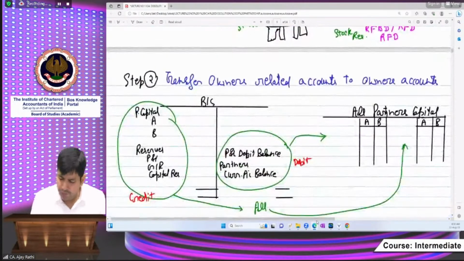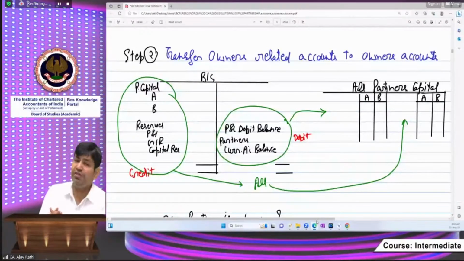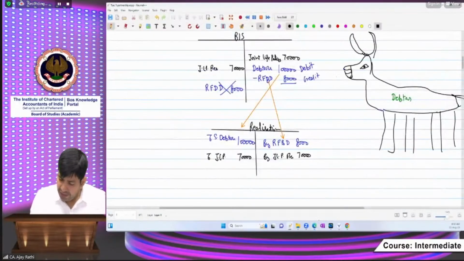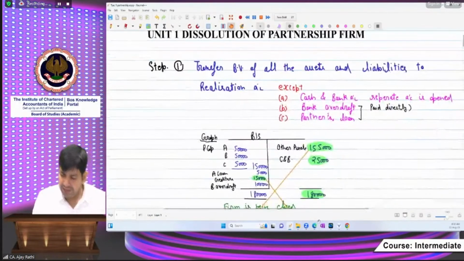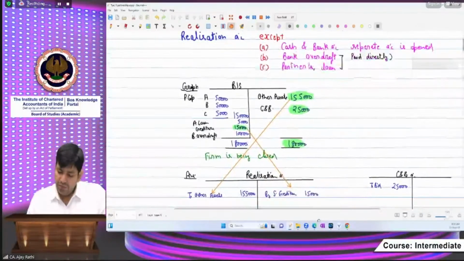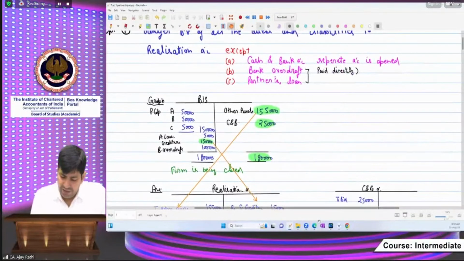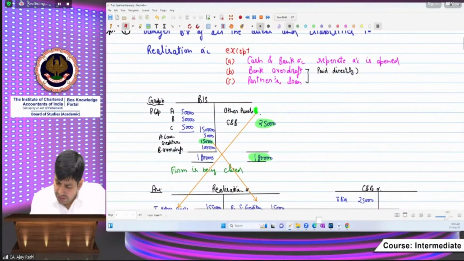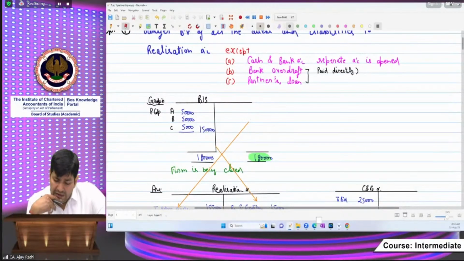Okay. Now moving to the next step. Step number 2 is there. And what is that, sir? Beta, after step number 1, that is transfer book value of all the assets and liabilities, can you please tell me what balances are there in the balance sheet? Sir, we have shifted these. Now there is no cash, bank, other assets. Now there are no creditors, and partners loan also, because those have been paid, and bank draft also. Now can I ask you, beta, what balances are there? Sir, there are the balances related to the owner.